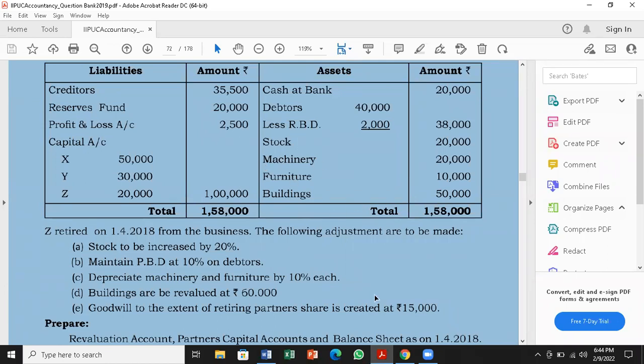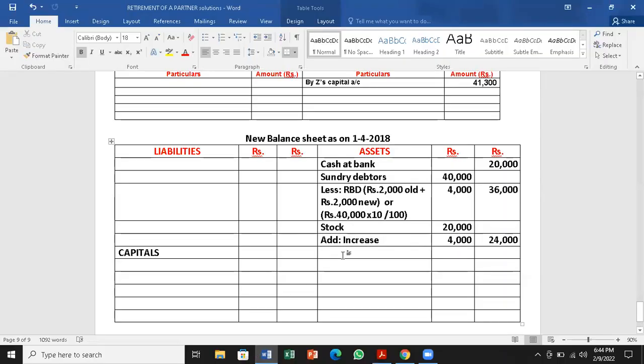Next is machinery and furniture, both are decreased. Machinery 10% less, that we call depreciation. 2,000 less, outer column 18,000. Next, furniture account 10,000, depreciation 1,000, that will be 9,000.